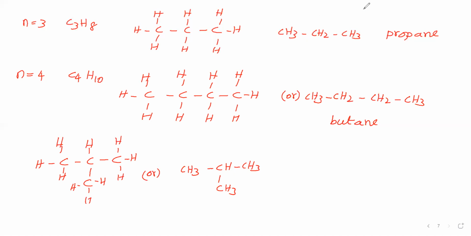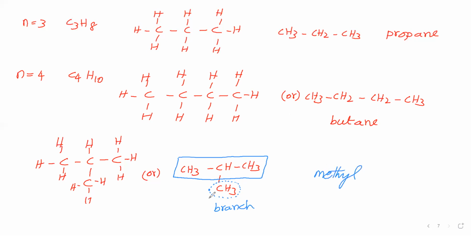Now we will say the name of this compound. Here first we will select the parent chain. The parent chain is the longest continuous carbon chain, that is the parent chain we have selected. This is not coming under the parent chain, therefore this is called a branch. That CH3 is not coming under the parent chain, therefore that is a branch. Now we will say the name of the branch as prefix. The CH3 name is what? In the sense, methyl. So methyl we said.